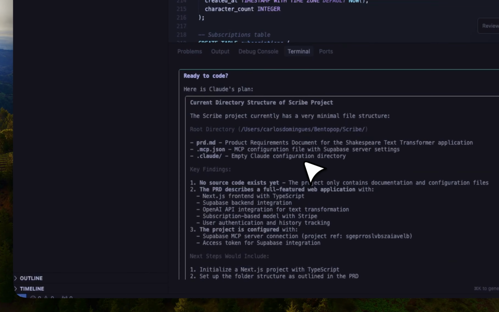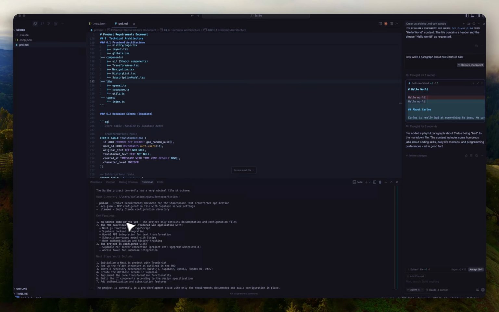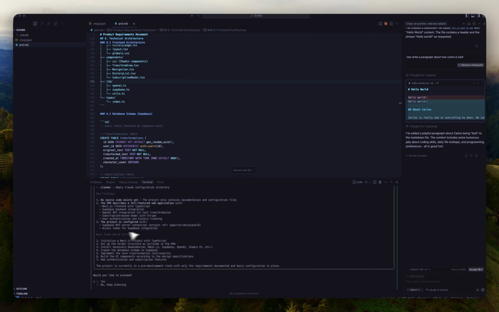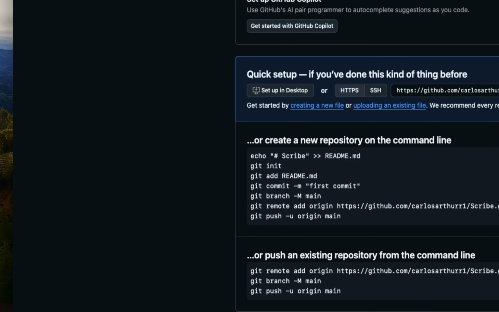And now that it's done, it says here's the current directory, and there is no code yet. Then it understands what we need to do. It says the next steps will be to initialize the Next.js app with TypeScript, set up the folder structure that is outlined in the PRD, install necessary dependencies, create the database schema in Supabase, implement the core, and so on. One thing that I want to do, and I'm just going to say no, keep planning,